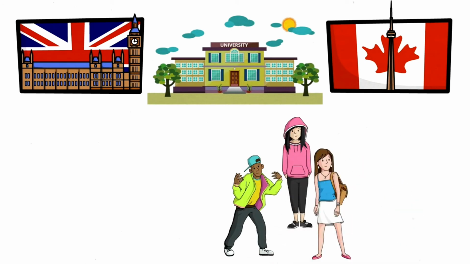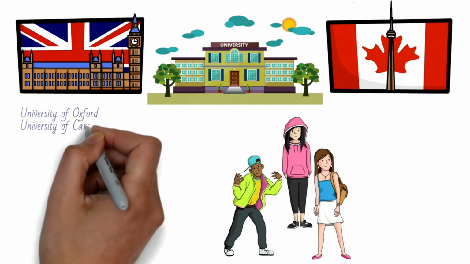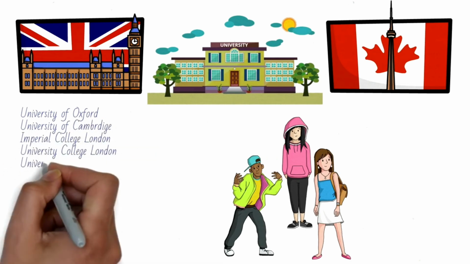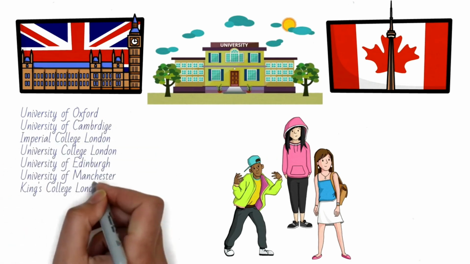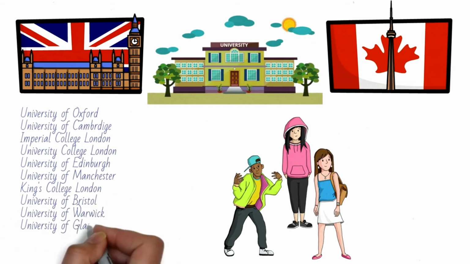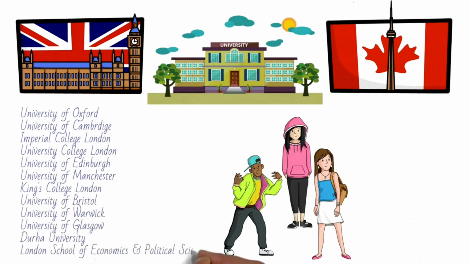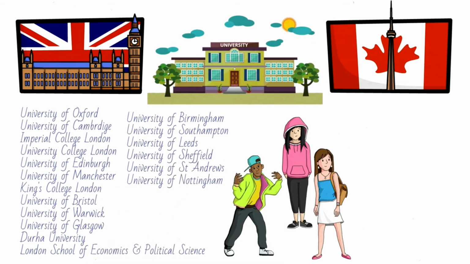But comparing the number of colleges and universities in the top 100, we find that UK has 18 institutions in that list, namely University of Oxford, University of Cambridge, Imperial College London, University College London, University of Edinburgh, and all of those which are listed out here. While Canada has only 3 in the top 100.